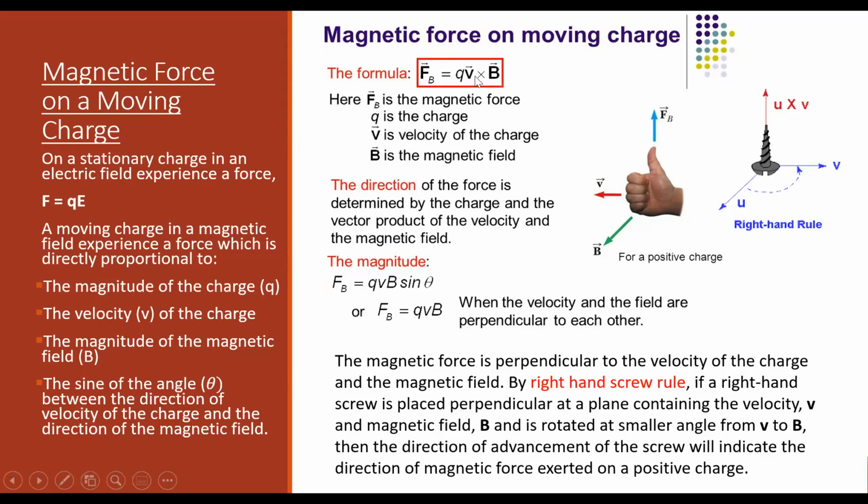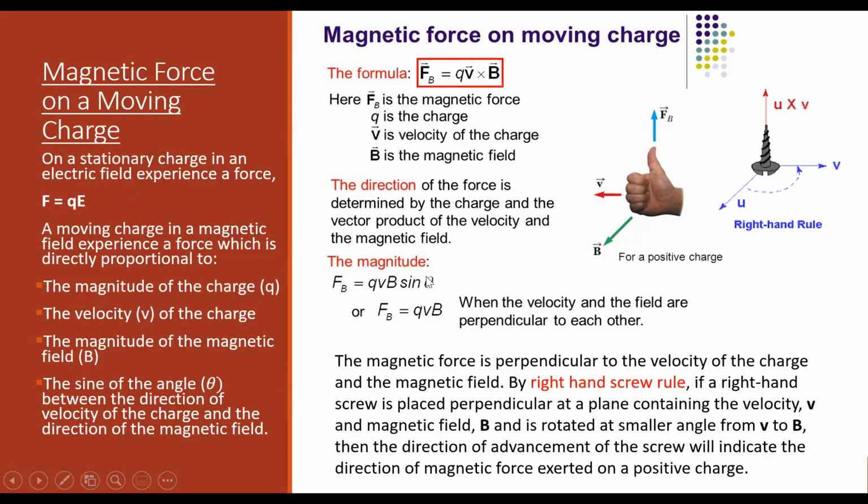Okay. So what will be the velocity if a particle is not moving? 0. So what will be the force? Q into 0 into B sin theta, 0. So no force will act on the particle. No magnetic force will act on the particle if it is not moving. So if it is stationary, only electric force will act. Only if the charged particle is moving, a magnetic force will act on it. So that is the first point to be noted.